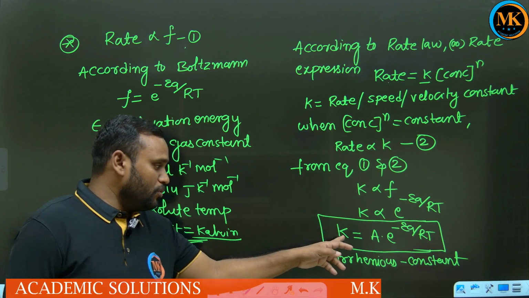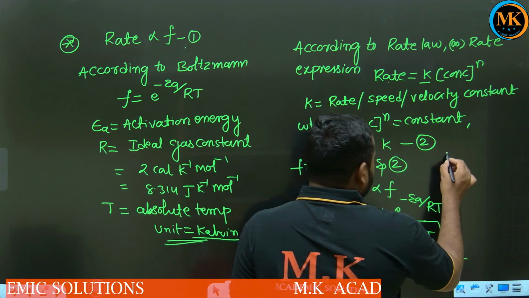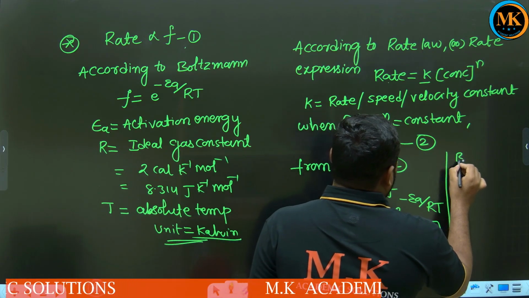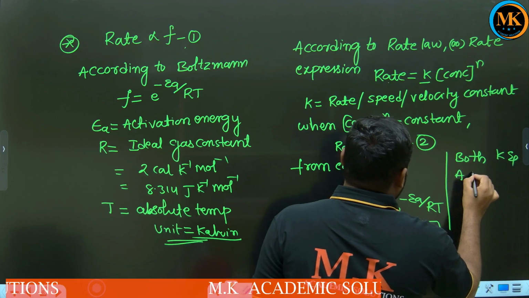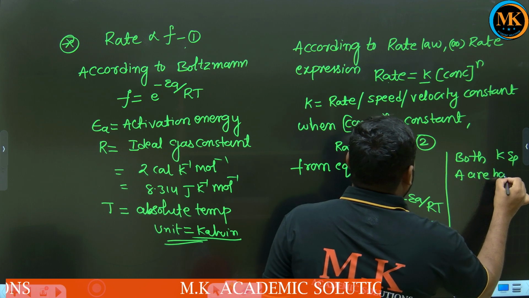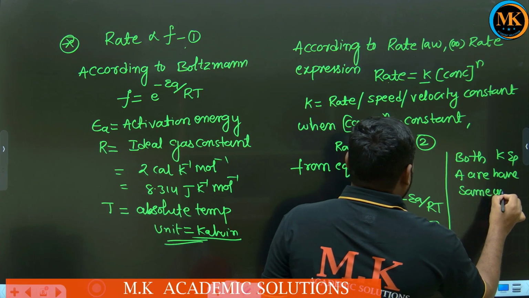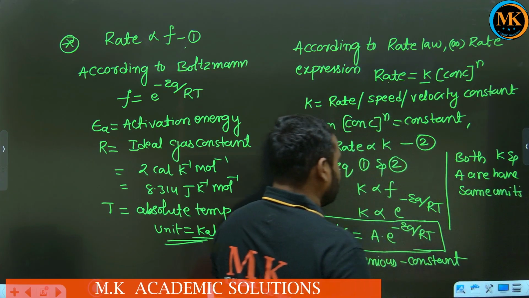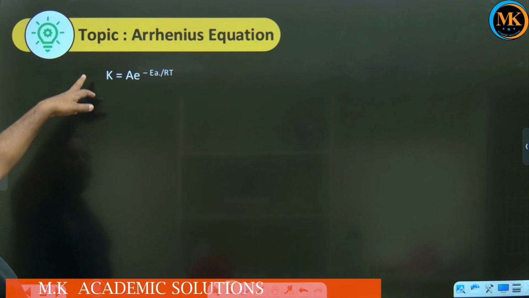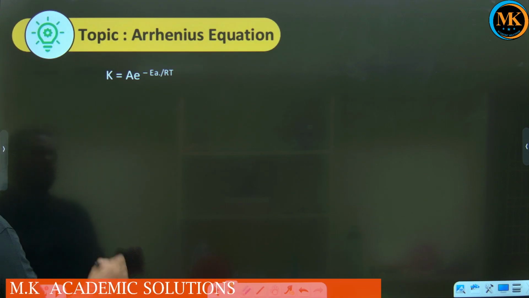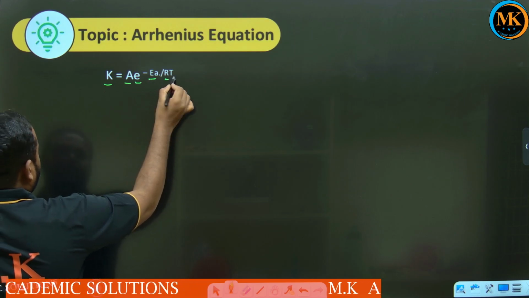Means both K and A have the same units. Okay, so this is the Arrhenius equation. We already know, K equal to A into e to the power of minus EA by RT.